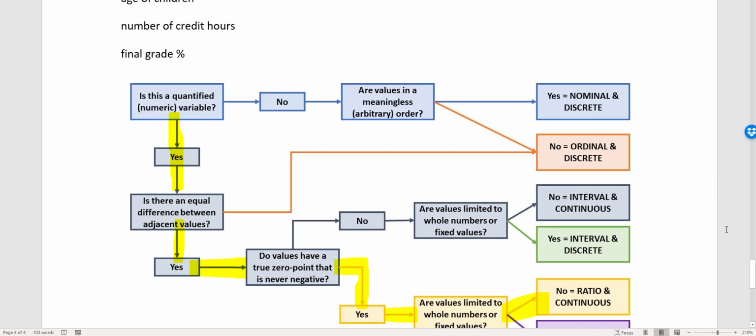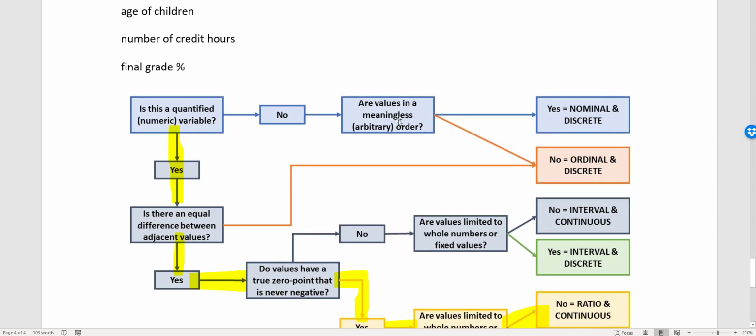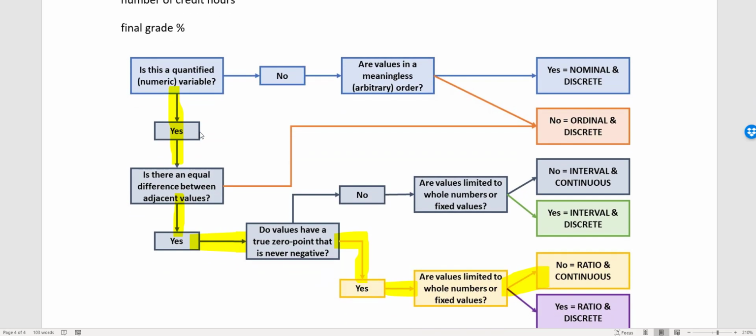And now, number of credit hours and final grade. All right. I know there's tons of examples here, but I think practice makes perfect. In fact, I know so, especially with statistics. I've been teaching this statistics stuff for a long time, and the more students get an opportunity to practice, the better off they are. It's like learning a new language and some math at the same time. It's pretty tricky. Okay, here we go.